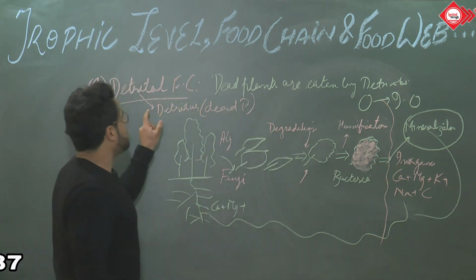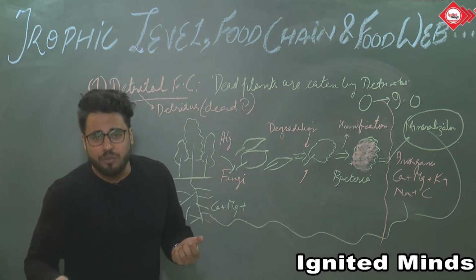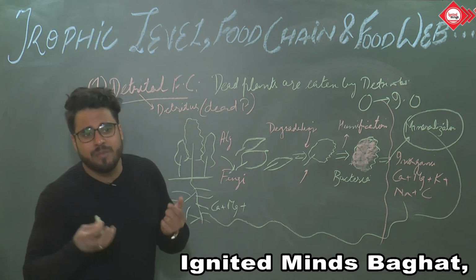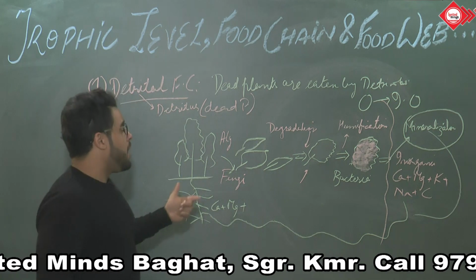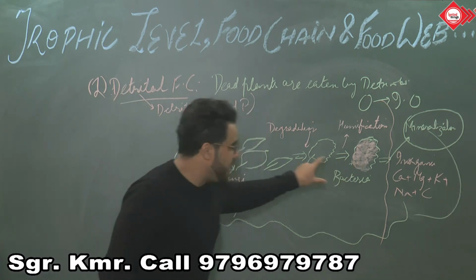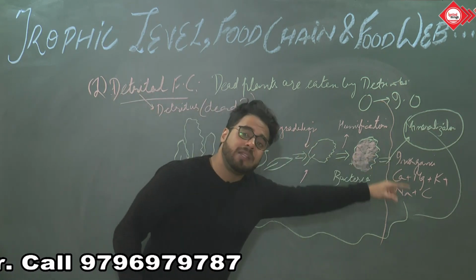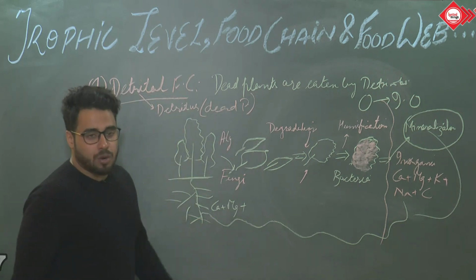So if a question comes, what type of food chain is more common in the forest, it is the detritus food chain, simply because the number of trees is very high, and these trees need a lot of nutrients to grow, and it is these decomposers who will help decompose that detritus into inorganic material, and those inorganic substances will again be captured by these trees via the roots for their growth.